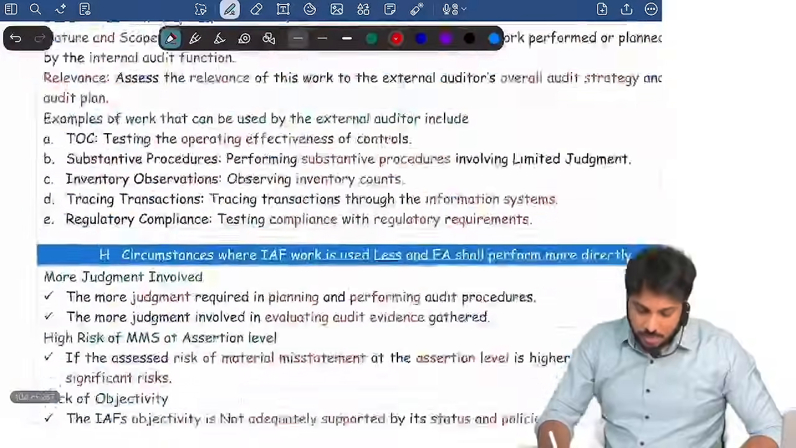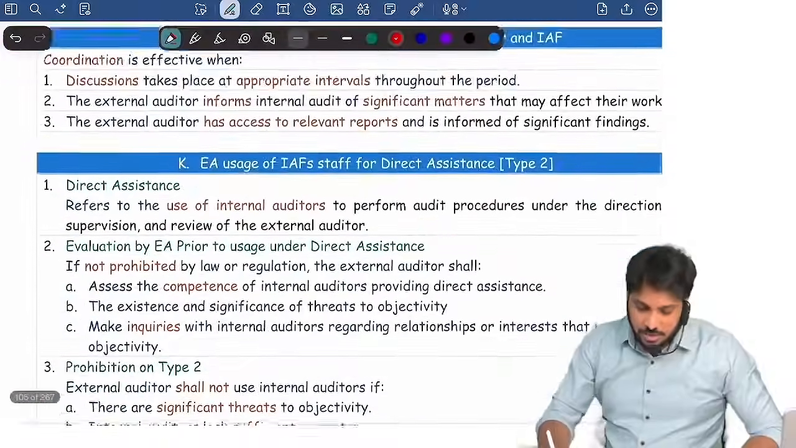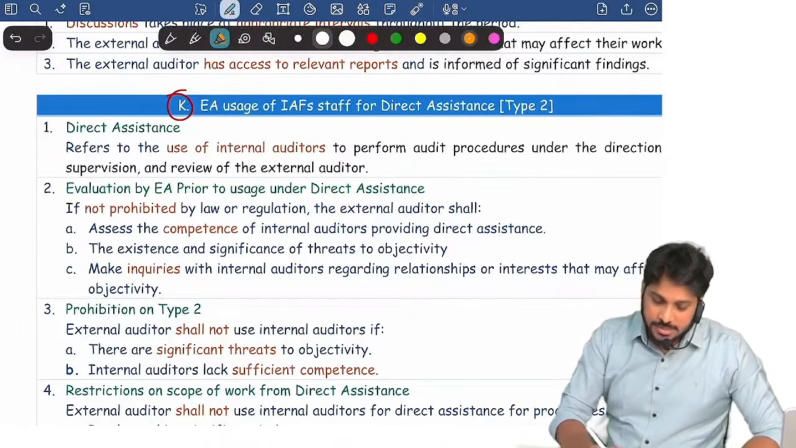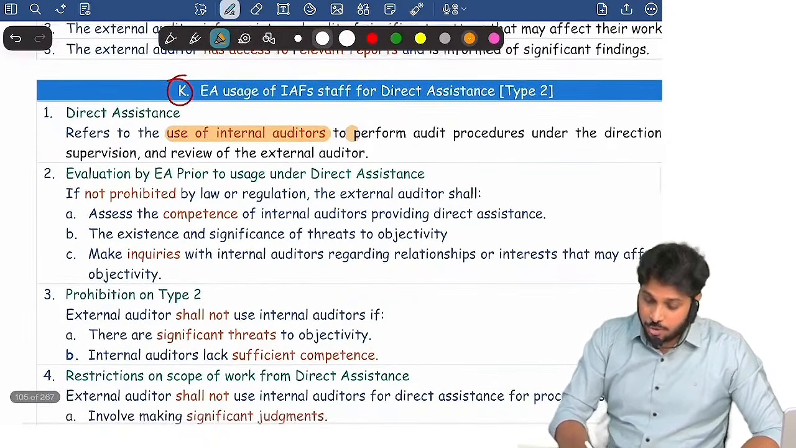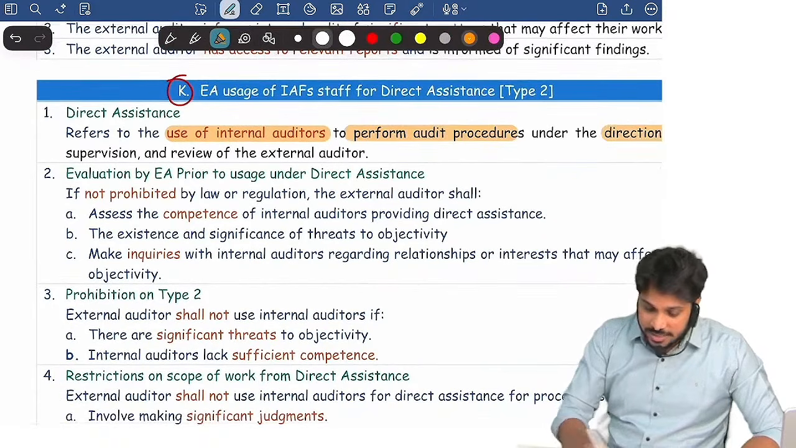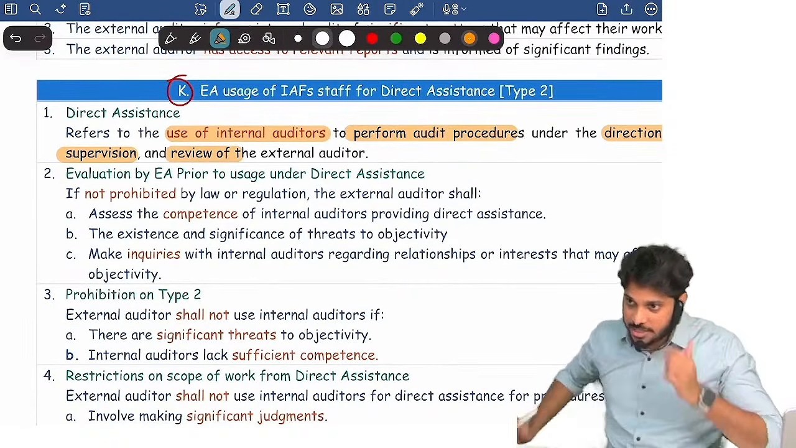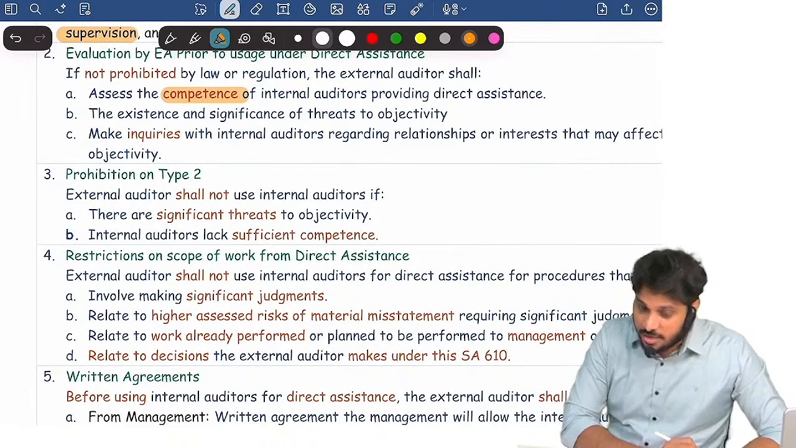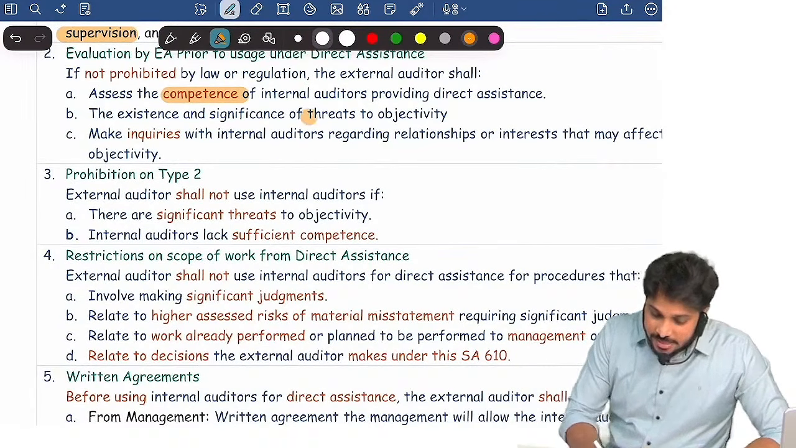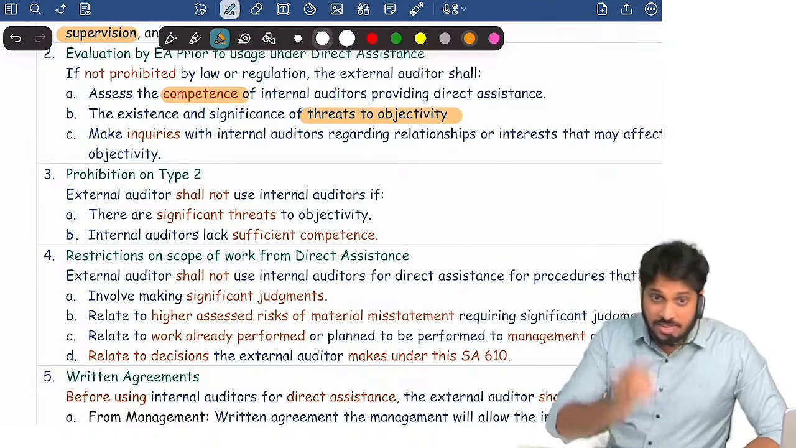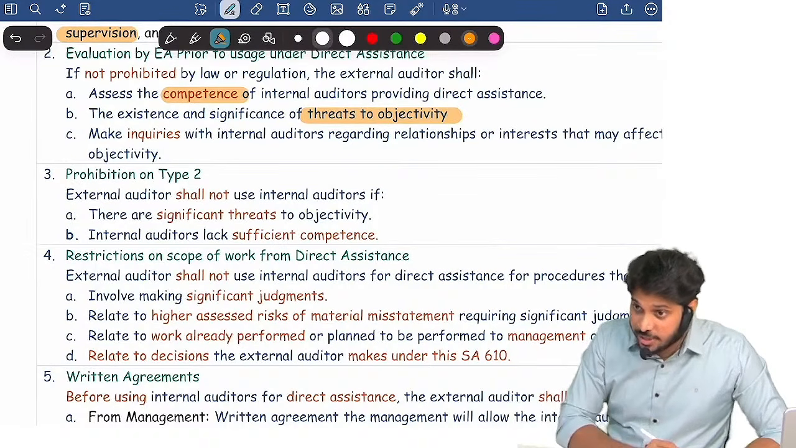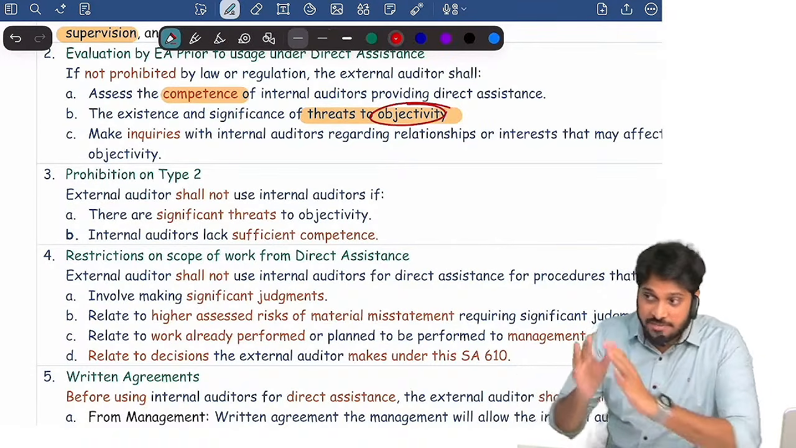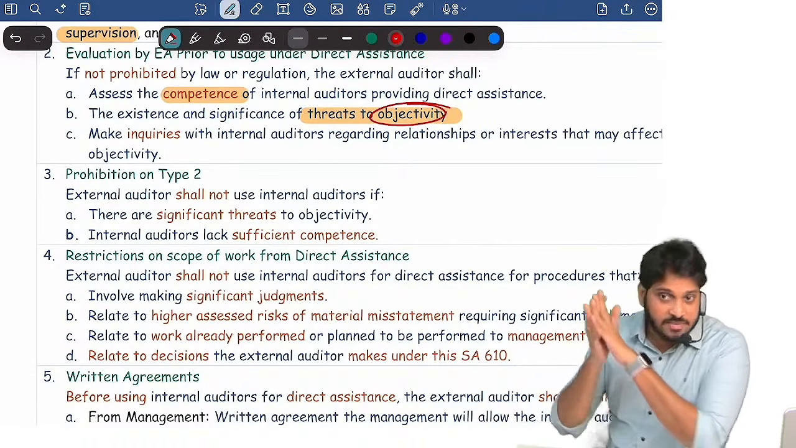Now, under what circumstances will the external auditor use them? Look at it. In our book it is K. So what is direct assistance? Use of internal auditors to perform audit procedures under the direction, supervision and review of the external auditor. When you can use them, assess the competence of the internal auditor and assess threats to objectivity. How do I know whether there is a threat to objectivity? Objectivity means working with an unbiased attitude. See whether the internal auditor can work unbiased. See whether they are competent.